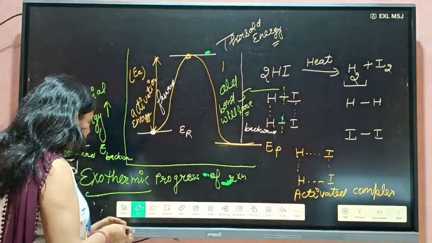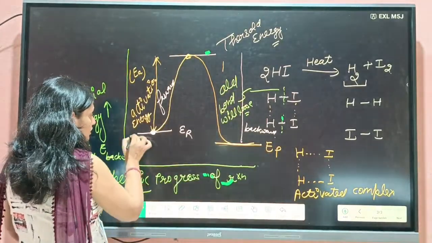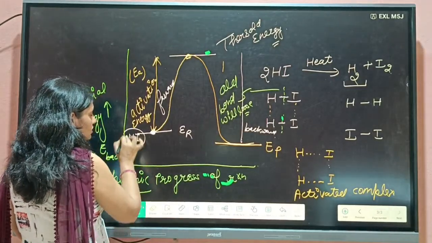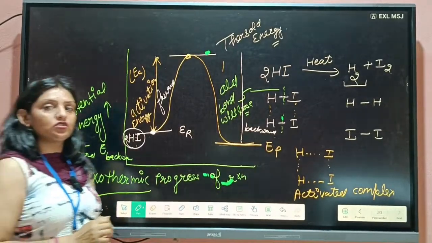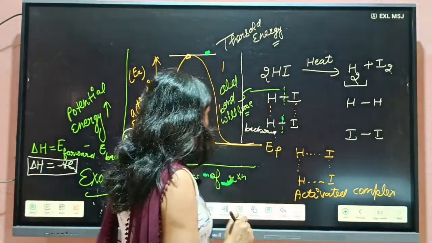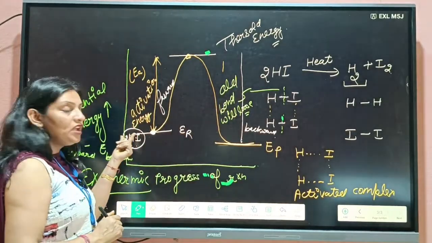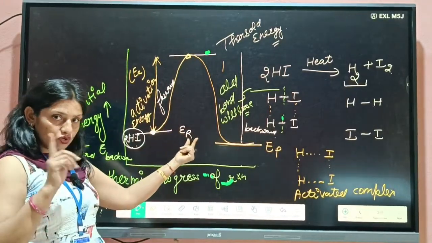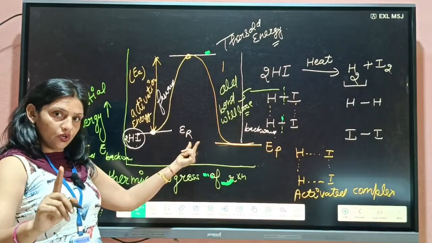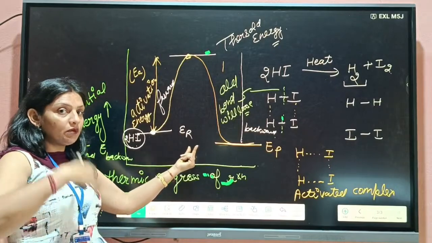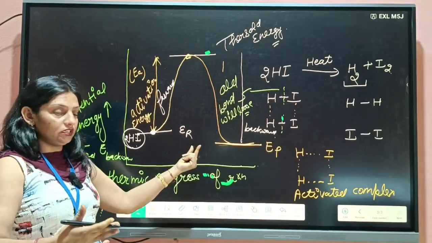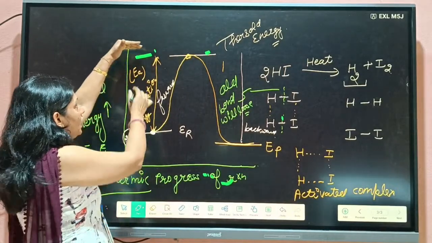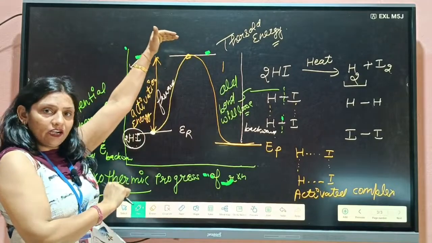So students, here you can see, let us consider this. This is the energy of reactant. Means two reactants you have, two molecules of hydrogen iodide. Let us consider this is the amount of energy possessed by the hydrogen iodide. So that is known as the energy of reactant. But that amount of energy is not sufficient for making the product. Okay, so it needs to absorb some more energy to become activated. So this is absorbing this amount of energy, and it is known as the activation energy.